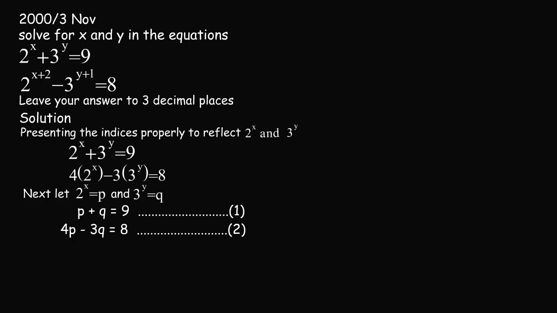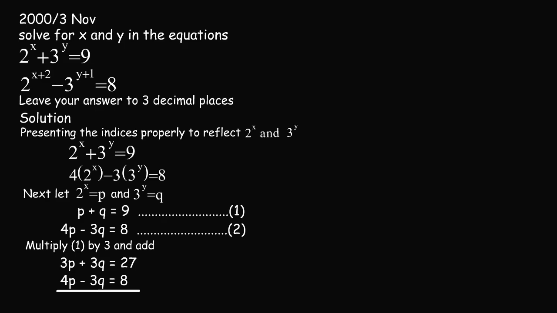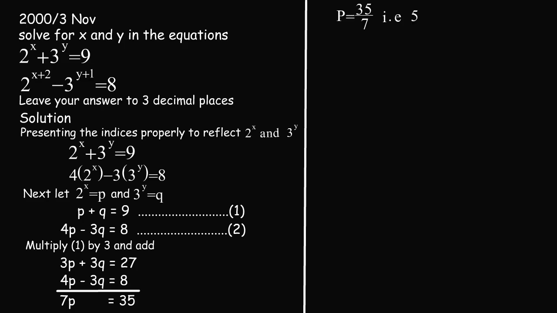Now to solve our simultaneous equation, we are going to multiply equation 1 by 3 and add both equations together. So doing so, 3p plus 4p will be equal to 7p. Our q is going to cancel out because plus 3q minus 3q will be equal to 0, and 27 plus 8 will be equal to 35. Now this breaks down to p equals 35 over 7, which is 5.